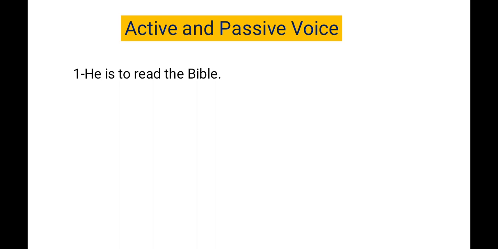So how can we change it? If only a helping verb and main verb were there, we could easily change it. But if the infinitive is also used, how can we change it? We have to know the rule. See the next example: He is to purchase a television. This is also a given sentence. So how can we change it?